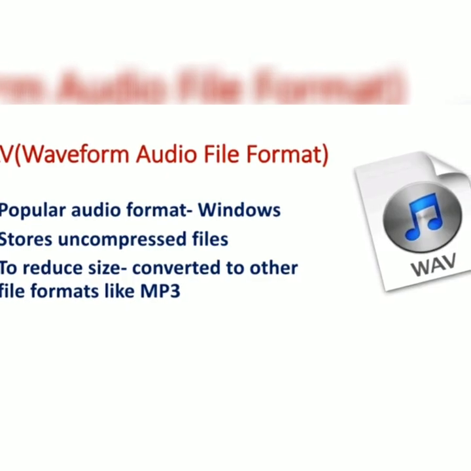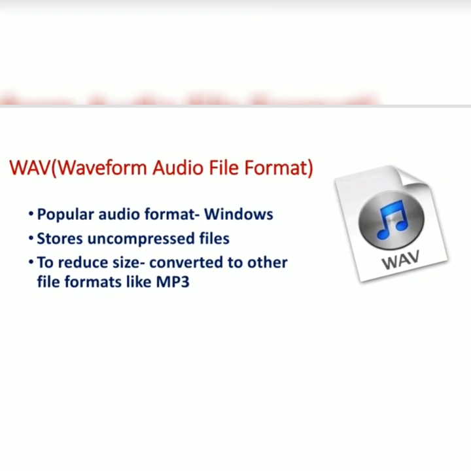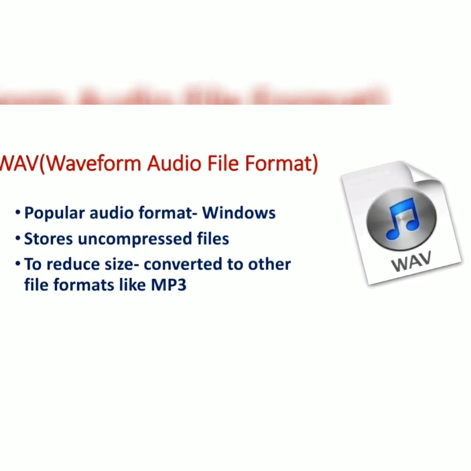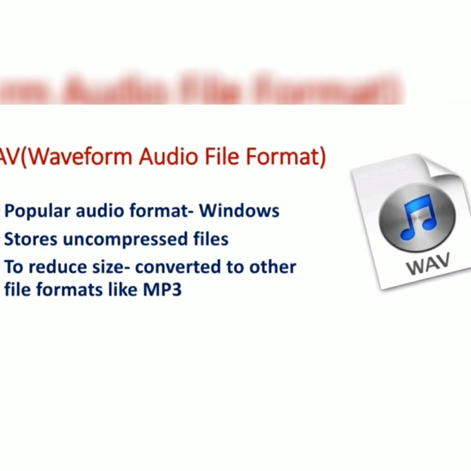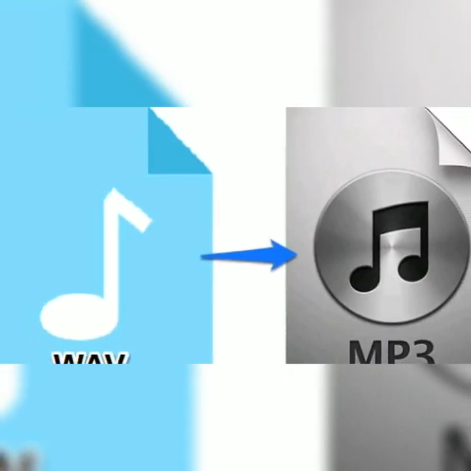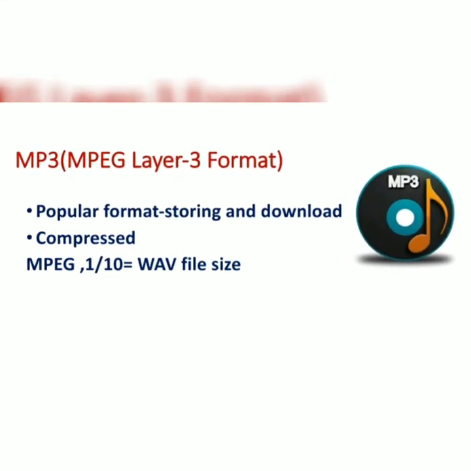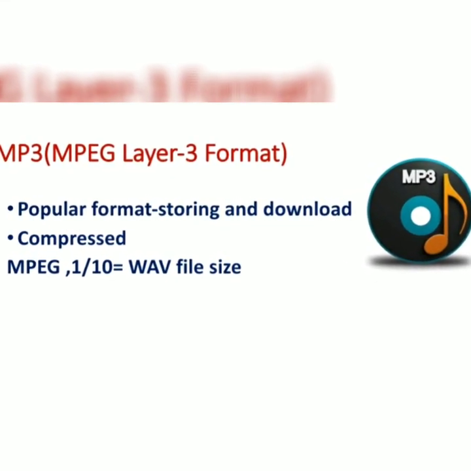Now we'll see the first type of digital audio file format, that is WAV. This type of format is a very famous audio format that is used in the Windows operating system. It is used for storing uncompressed sound files, and in order to reduce the size we can convert this file format to MP3. The next digital audio file format is MP3, that is MPEG Layer 3 format.